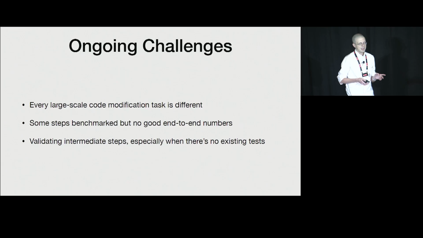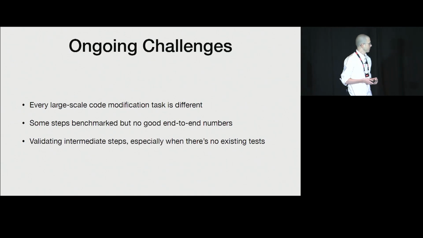Next ongoing challenge that we have is that some of the steps of this particular pipeline are pretty well benchmarked, and we have some understanding of how well the agents perform in these sort of isolated contexts, but we don't have very good end-to-end numbers for this kind of approach in general. It's very difficult for us to look at a PR that an agent has generated and say, yes, that's a good PR, no, that's a bad PR. It requires a lot of human annotation, it requires context and understanding of the original code base, as well as an understanding of what those changes are in the first place.